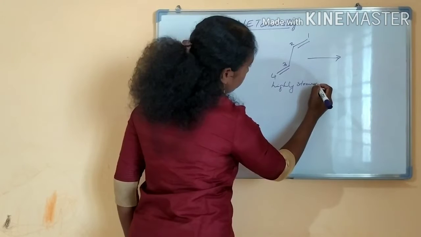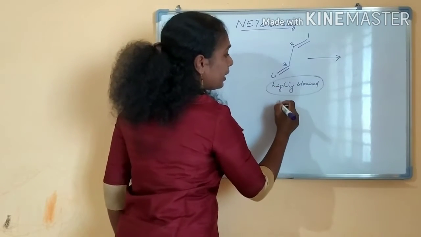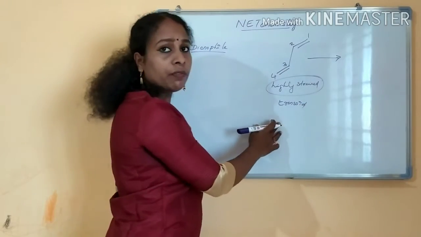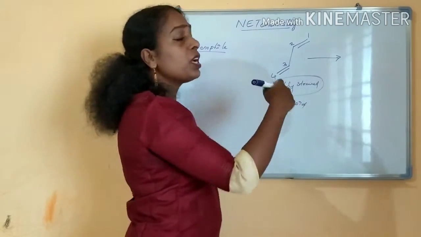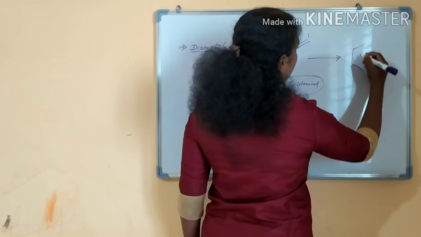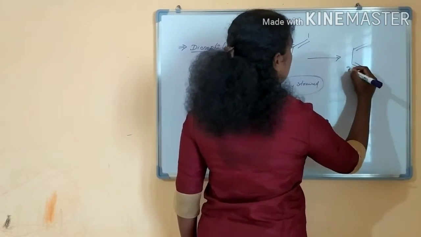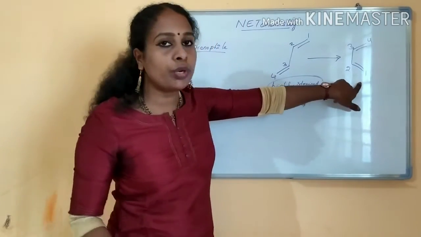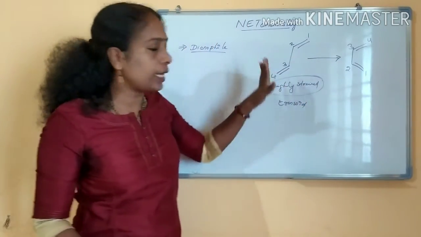Okay, so it will not react. The transoid form will not react. If you have a 1,3-butadiene in the transoid form, first it will convert to the cisoid form. Always 1,3-butadiene in this form, 1 2 3 4. This cisoid form only will react, not the transoid form.